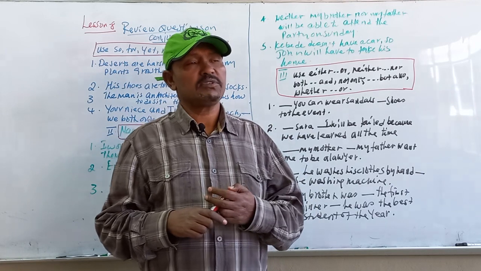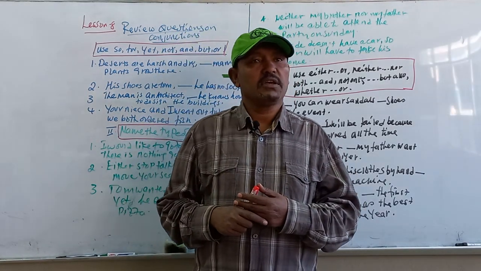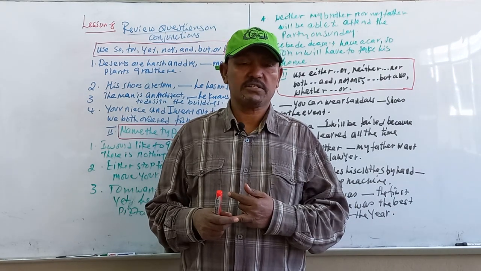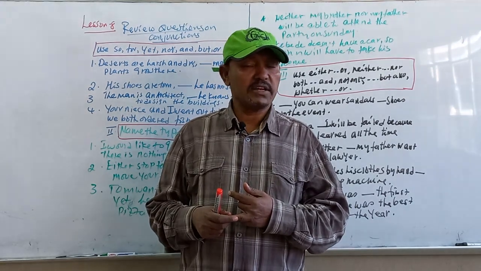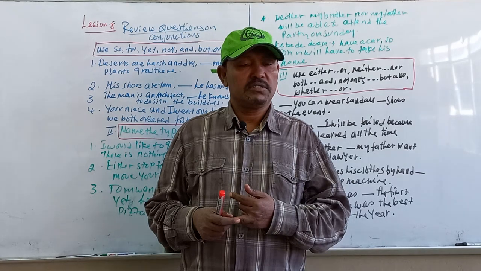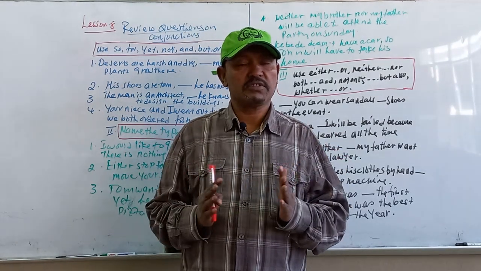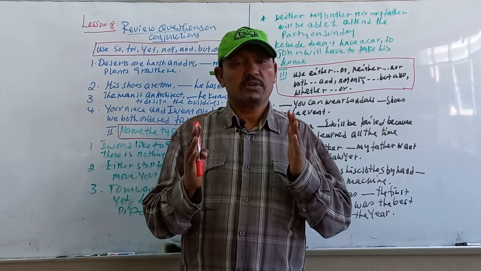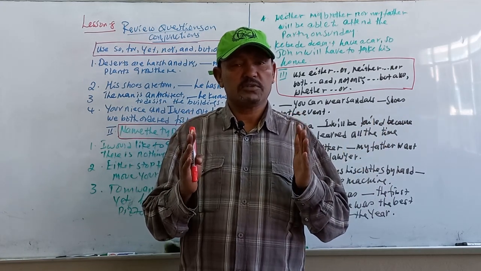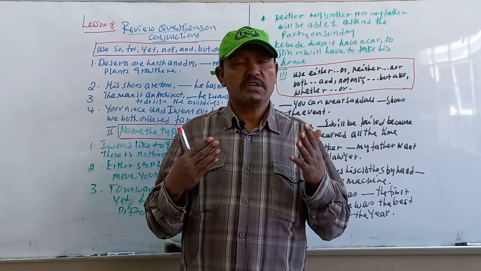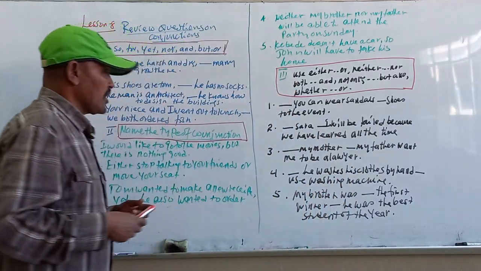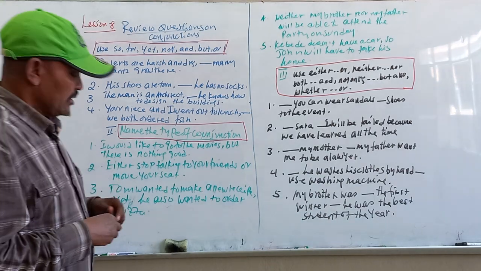The conjunctions that we discussed so far were the correlative conjunctions, the coordinating conjunctions, and the adverbial conjunctions. So how do we use these three different types of conjunctions? What language structure do they use? I have to check the questions and try to underline it or complete the questions, please.